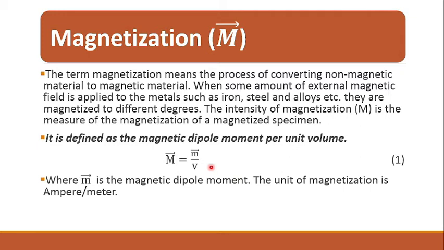The origin of magnetic moments responsible for magnetization can be either microscopic electric currents resulting from the motion of electrons in atoms, or the spin of the electrons or nuclei. The net magnetization results from the response of a material to an external magnetic field. In the presence of an external magnetic field, magnetic dipole moments will be developed in the material, and these magnetic dipole moments will try to align in the direction of the external applied magnetic field.